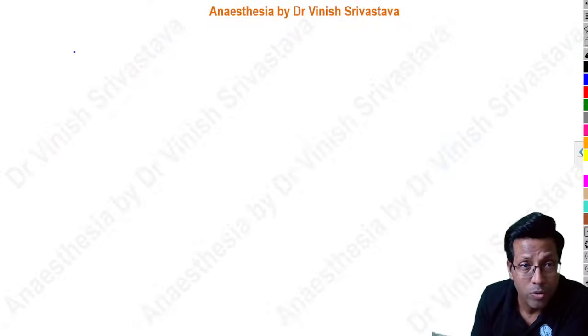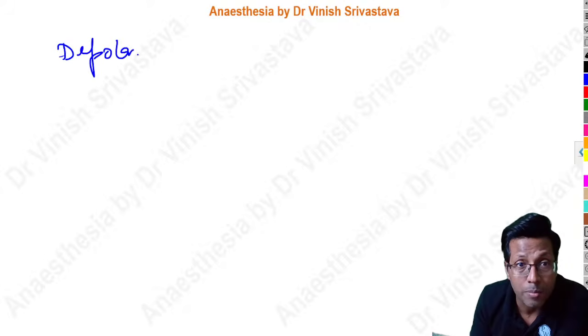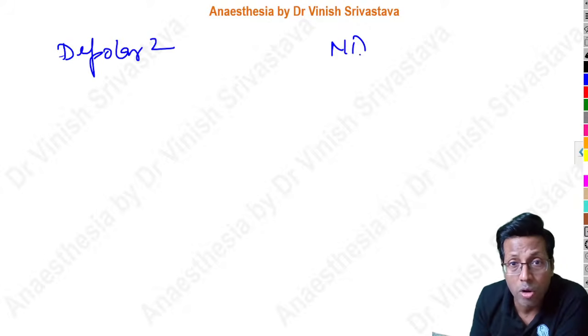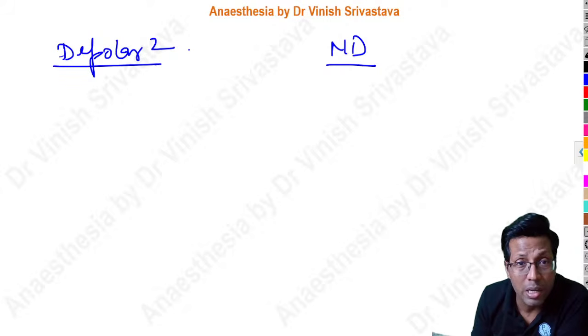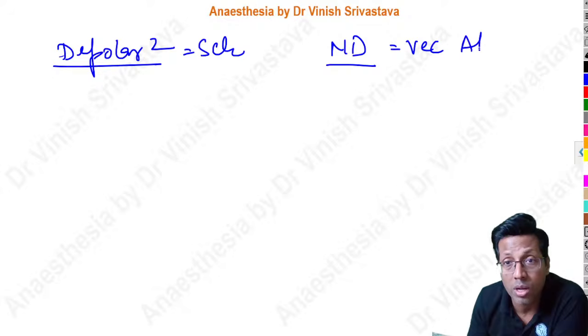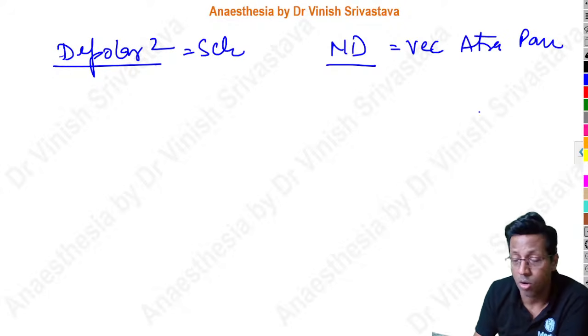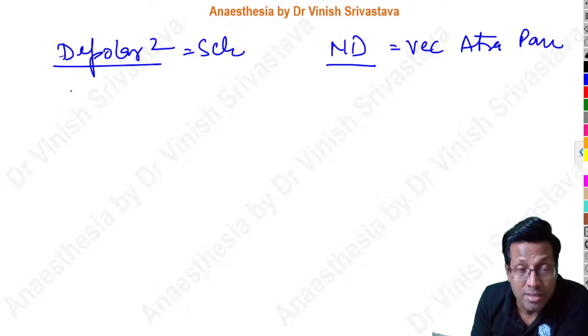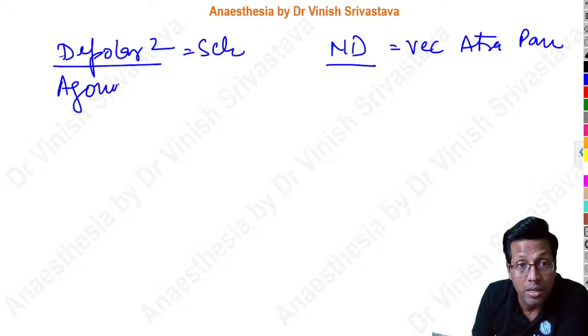Remember, when we speak of skeletal muscle relaxants, these are of two types: depolarizing and non-depolarizing. There's only one depolarizing, which is succinylcholine. All others that we talk about, vecuronium, atracurium, pancuronium, mivacurium, are all non-depolarizing.